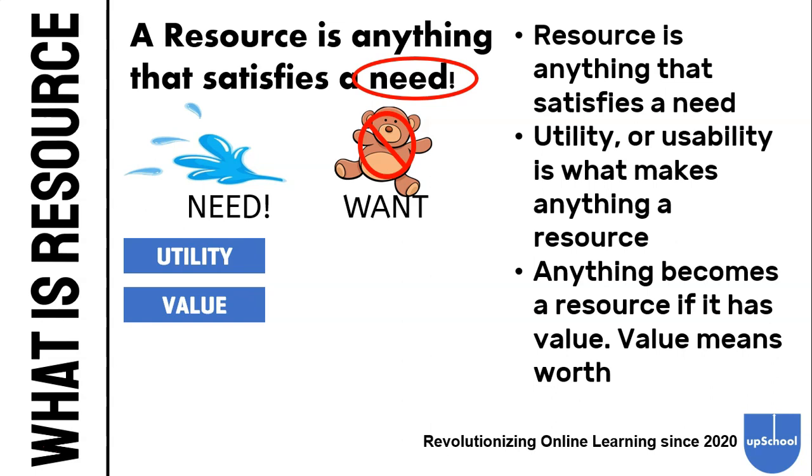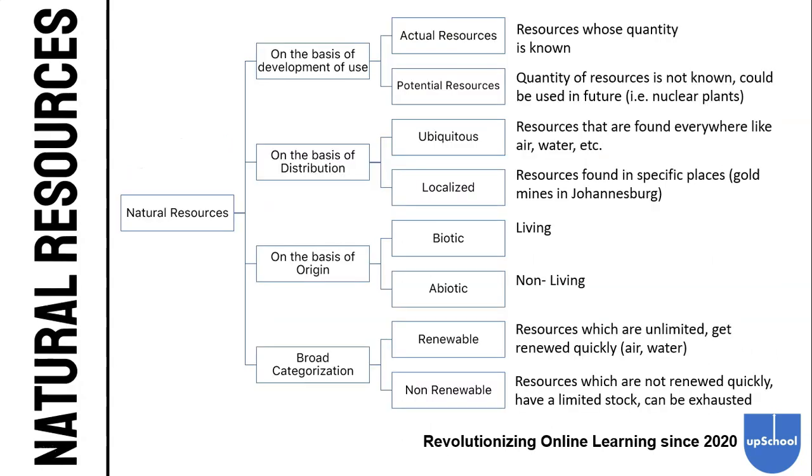So these are some important points which in an exam are very important to write down. A resource is anything that satisfies a need. Utility or usability is what makes anything a resource. Anything becomes a resource if it has value. Value means worth. So try to learn these points.